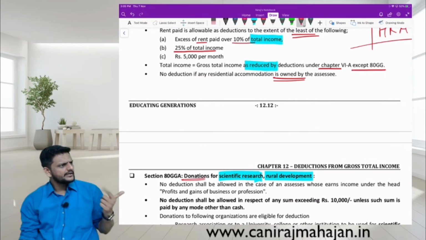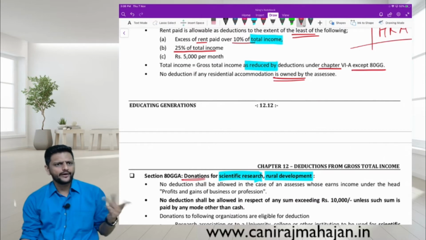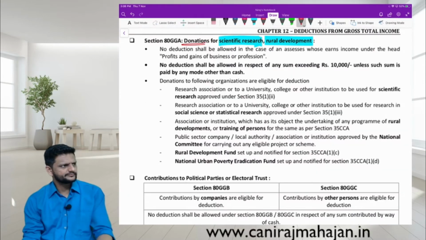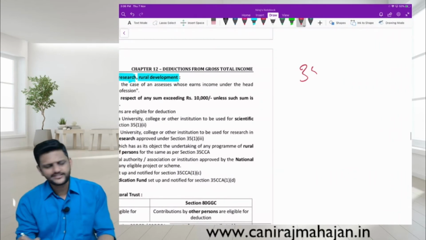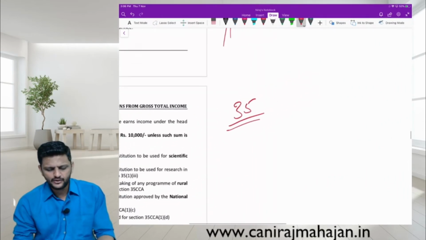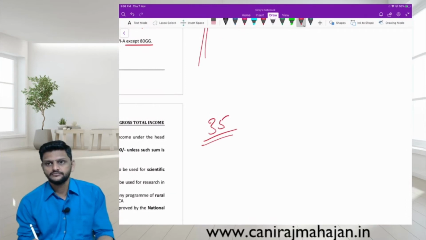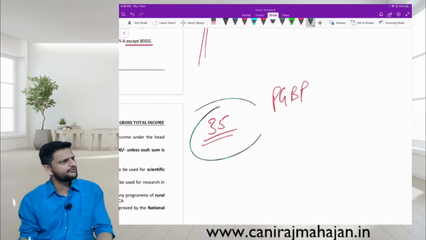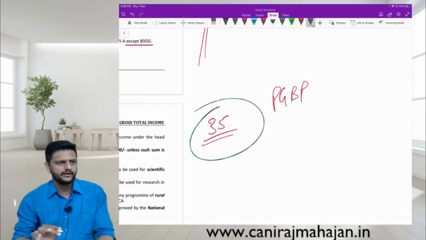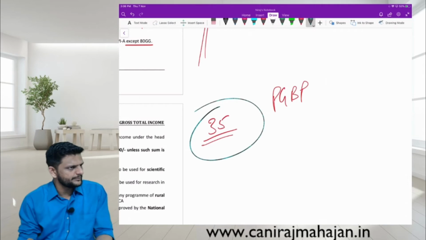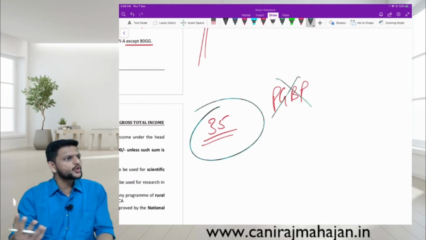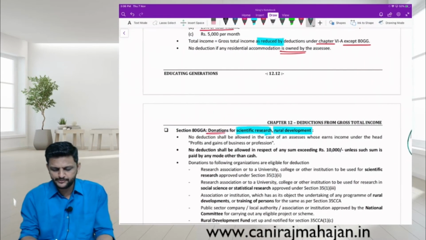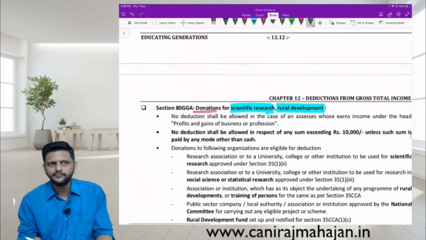Agriculture extension we had, skill development we had. What else? Tell me simply, pay attention. Those benefits are in section 35 around. Which head of income? Obviously PGBP. It is common sense now, pay attention. If you are claiming deduction under section 35 or around 35, your income should be under PGBP. Correct or wrong? If a person doesn't have a PGBP income but he wants to contribute to all these purposes, he is again allowed some deduction.